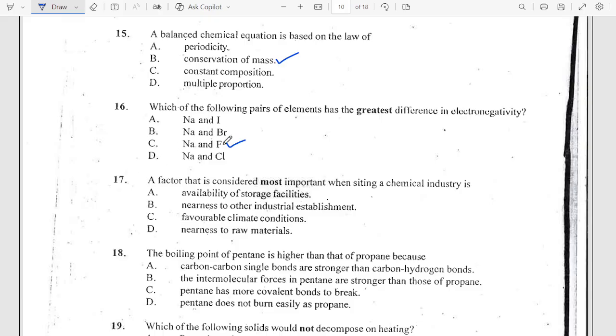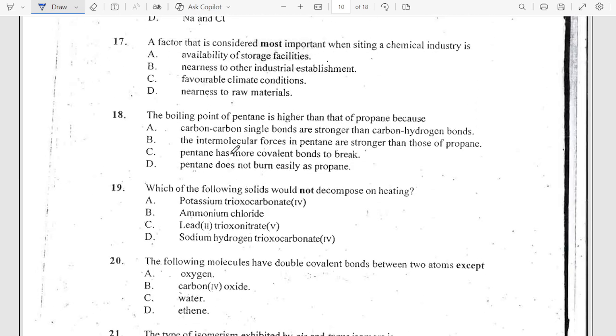So the greatest difference is in sodium and fluorine. Okay, so the next one says a factor that is considered most important when citing a chemical industry: availability of storage facility, nearness to industrial establishment, favorable climate. Nearness to raw material is a very important factor in citing a chemical industry.